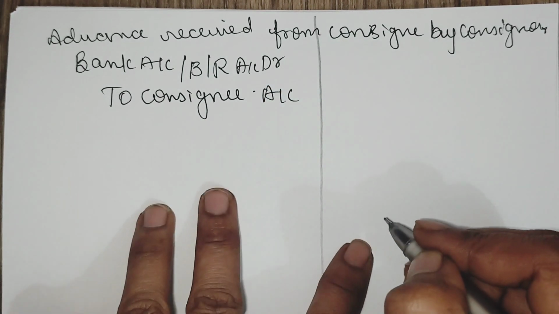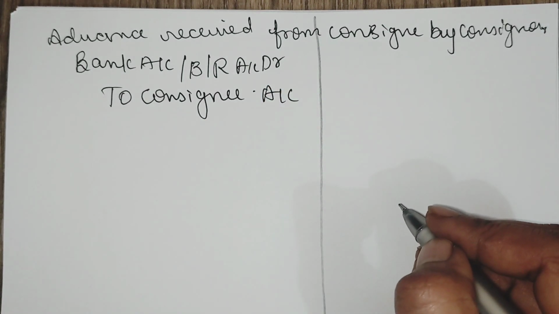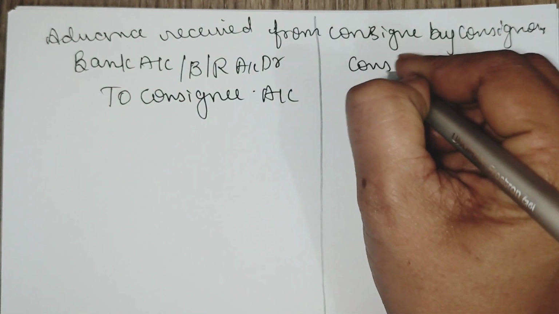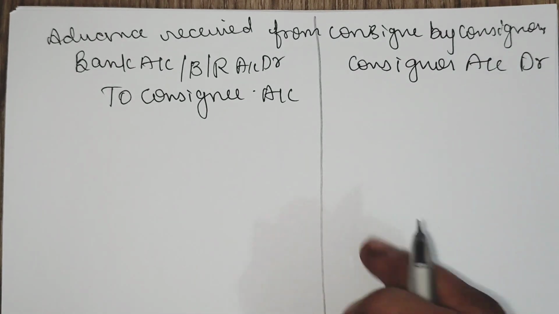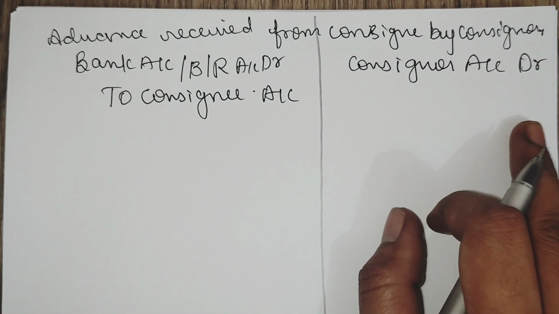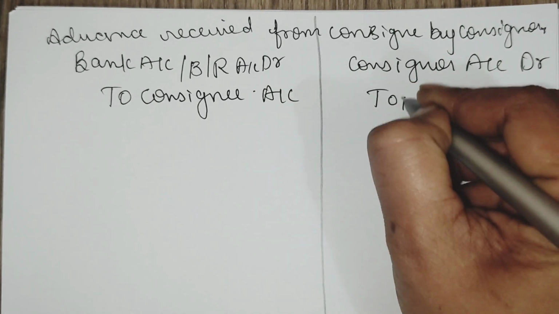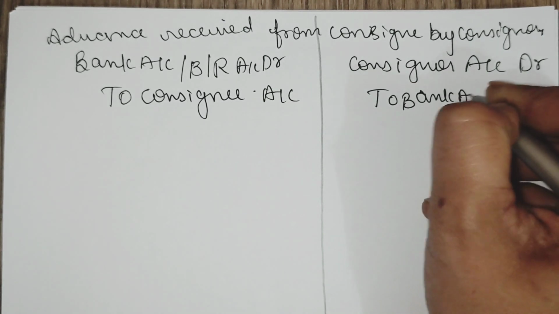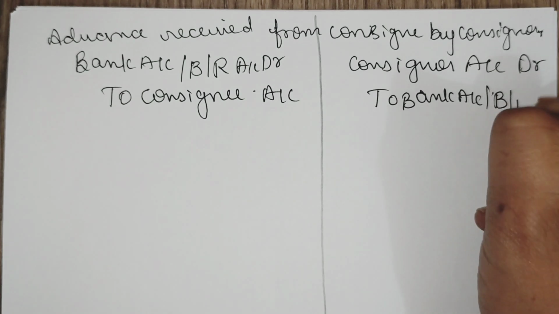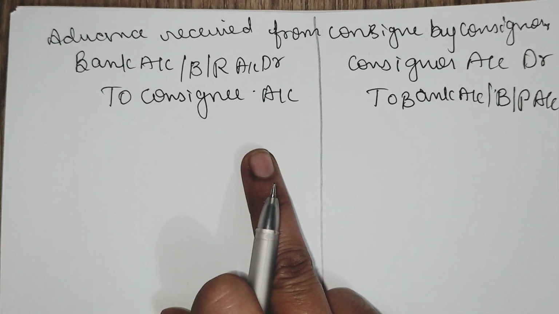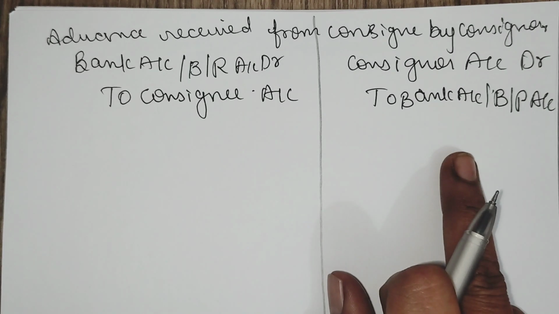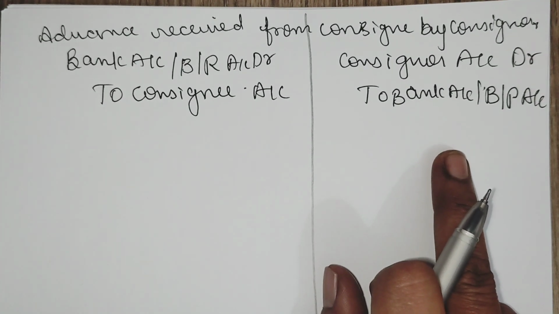Now, in the books of consignee, to whom we are paying? To the consigner. So, consigner account should be debited. Debit the receiver, right? Consigner account debtor to through bank account, or it is bills payable account for the consignee. For consigner it is receivable, he is receiving amount, that is why it is bills receivable. For consignee it is bills payable. This is the entry for the advance if they are paying.